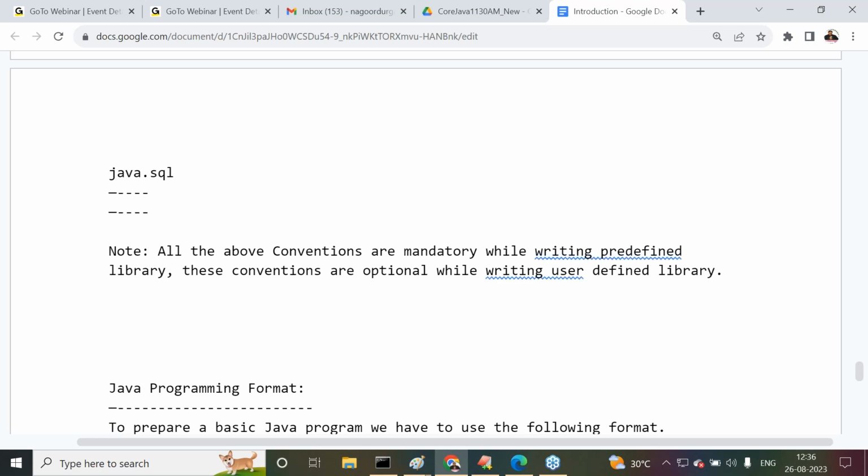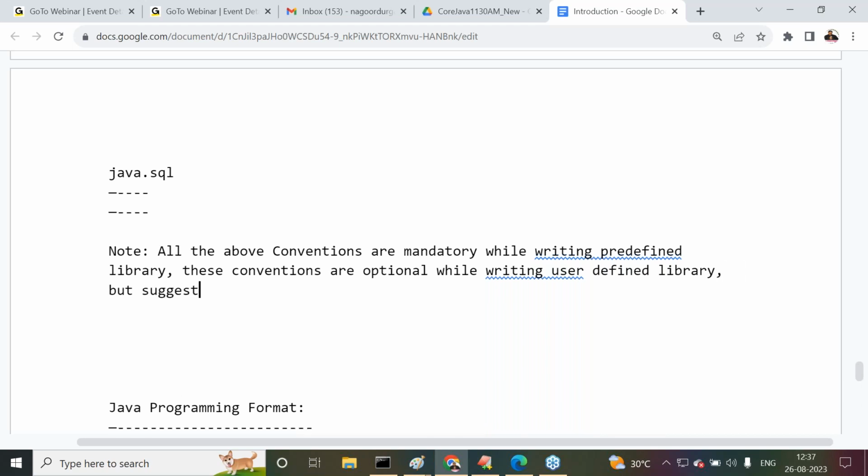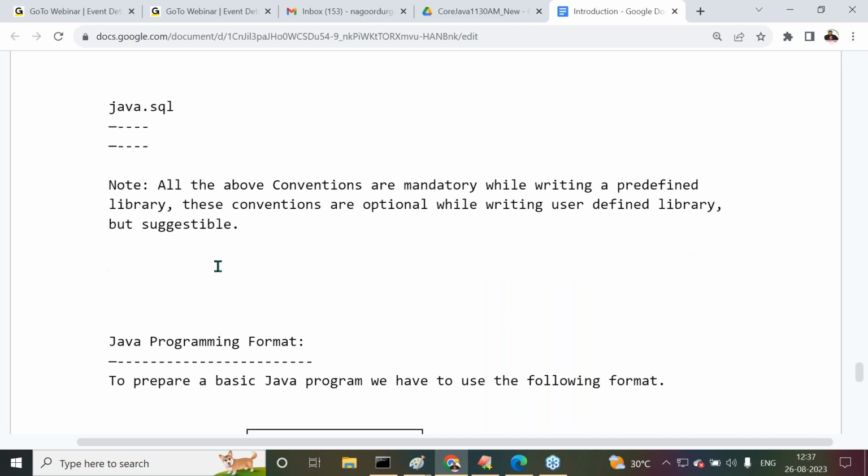At the time of writing a user-defined class, user-defined variable, user-defined method, user-defined library, these conventions are optional but suggestible. These conventions are suggestible even for user-defined libraries, in our Java application development.